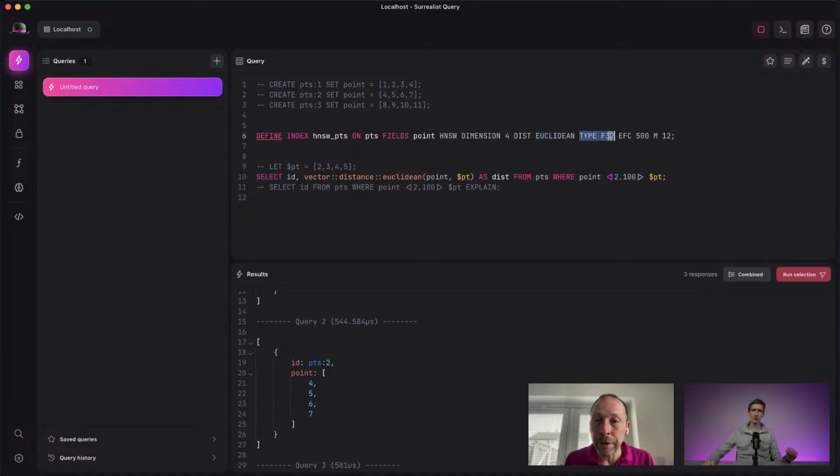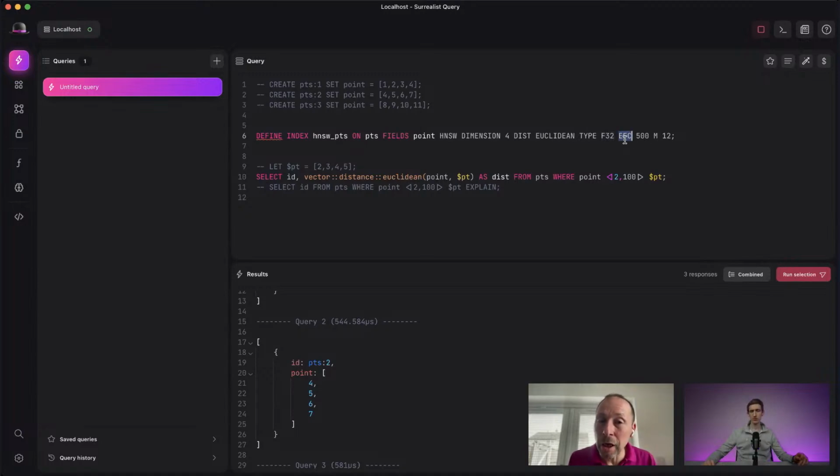Something new that was introduced for M3 on 1.5 is that now we can give the type of the vector. So it's an optimization, because before that we were using by default 64 bit, so a float of 64 bits. And because it's in memory, of course, it was using more memory than we would like. So now it's possible to use F32, or if it is integer, you can use I64, 32, and 16. So it's a way to optimize your memory consumption.